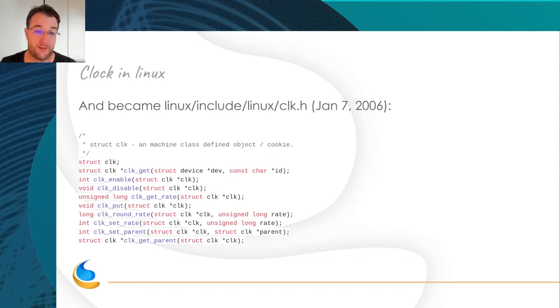Two years later, it was finally moved to a common clock.h. It managed to handle the basic functions of the clock. You want to enable the clock for a gate, for example, or PLLs, get the actual rate, calculate if the rate was achievable, set the rate, change the parent of the clock for a mux, and get the actual parent.